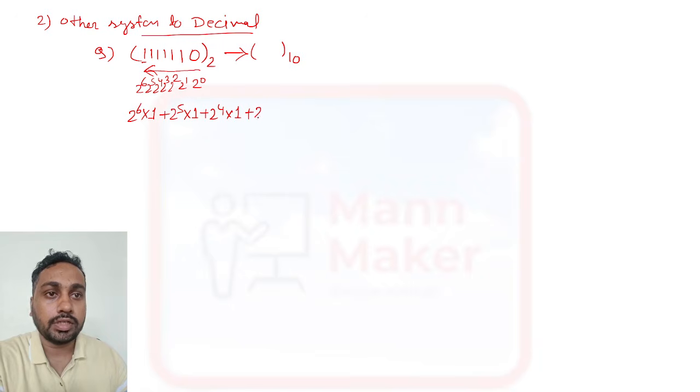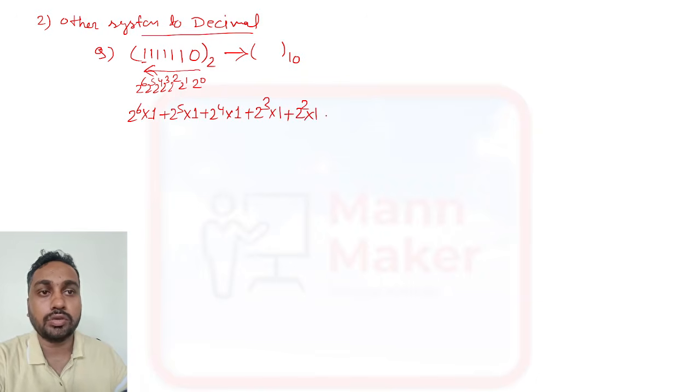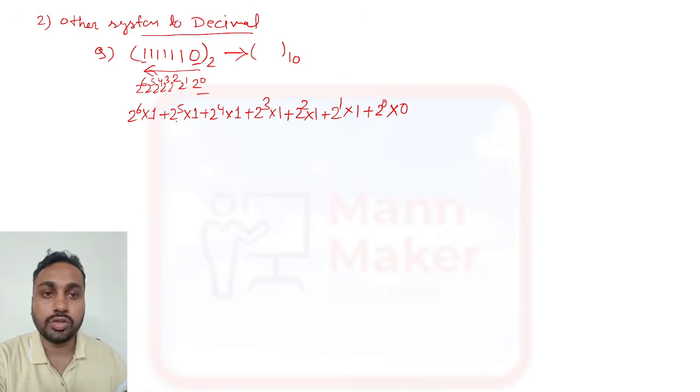Then 2 to the power 3, 1. Again 2 to the power 2, 1. Again 2 to the power 1, 1. Then plus 2 to the power 0, here you have 0, so you multiply with 0.